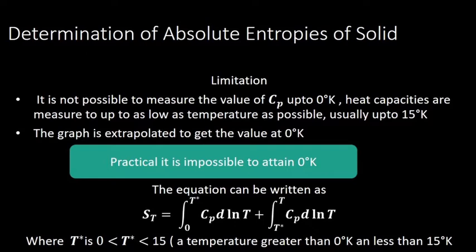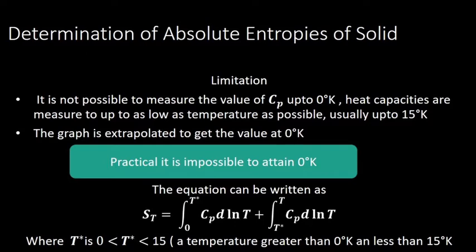So we just extrapolate it, take the graph, and then the area will be calculated. That is one method. Otherwise, we split that integral expression into two: the integral from 0 to a temperature which we denote by T star, Cp d ln T, plus the integral from T star to T, Cp d ln T.